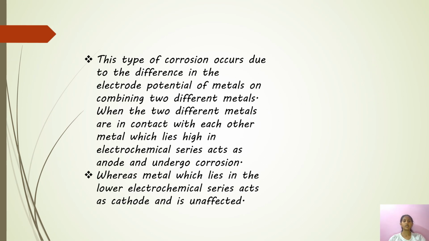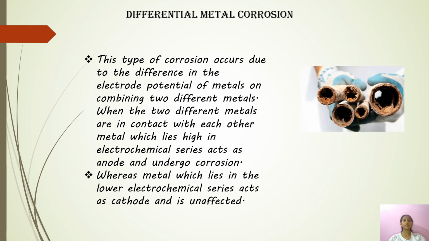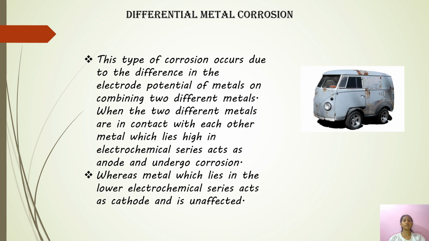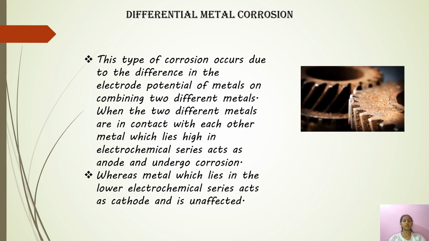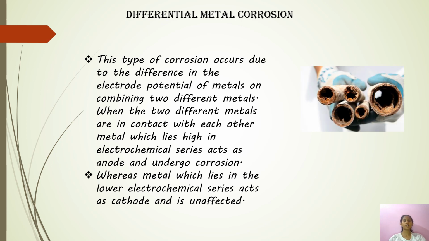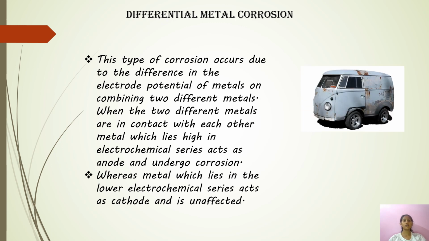Welcome back. So let's know about differential metal corrosion. This is a type of corrosion that occurs due to the difference in the electrode potential of metals on combining two different metals. When the two different metals are in contact with each other, the metal which lies high in the electrochemical series acts as anode and undergoes corrosion, whereas the metal which lies lower in the electrochemical series acts as cathode and is unaffected.